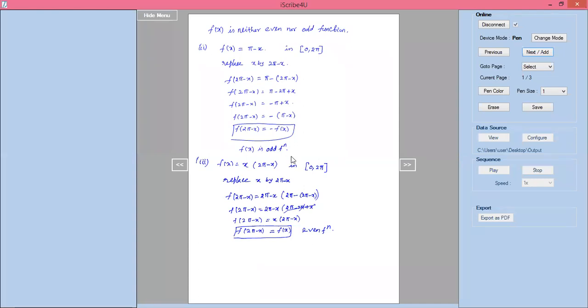I'll do one problem in the arbitrary interval. How do you find even functions and odd functions in arbitrary intervals?